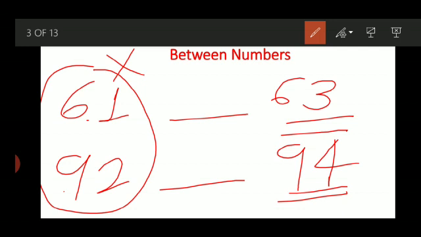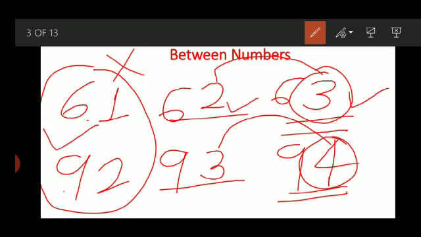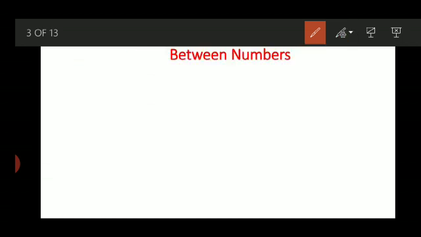What we are following in before number, if any number ends from 1 to 9, the first digit will not be changed. So here 6 should be same. What comes before 3? 2. 9 will be same. What comes before 4? 3. So now you match the sequence: 61, 62, 63, 92, 93, 94. Clear? Any doubt? Very good.